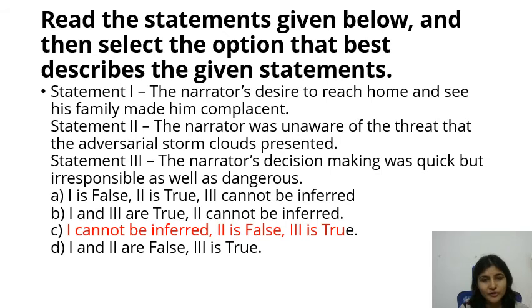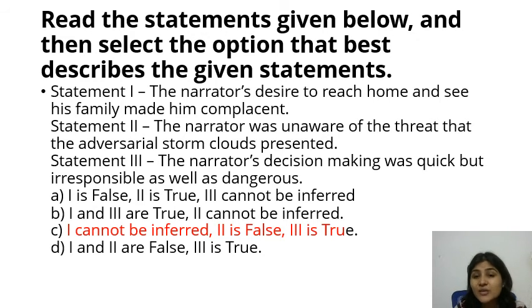So we know for sure that the passage does not mention that the narrator was content or complacent before reaching and meeting his family. That we don't know, it cannot be inferred. The narrator was aware of the threat that he might have to face, because the phrases like old Dakota that we just discussed, and I will take the risk, tell us about this. So statement 2 is false.